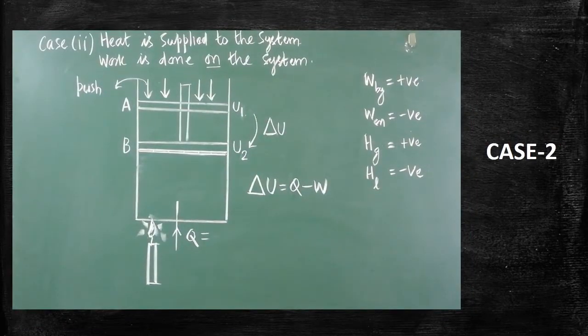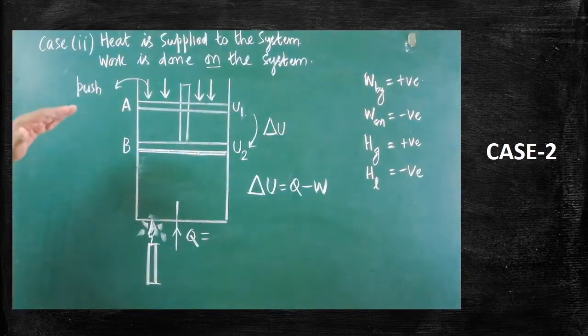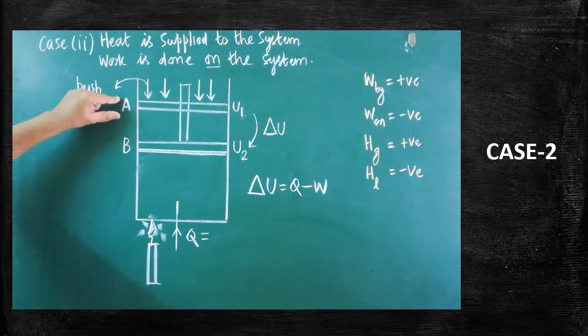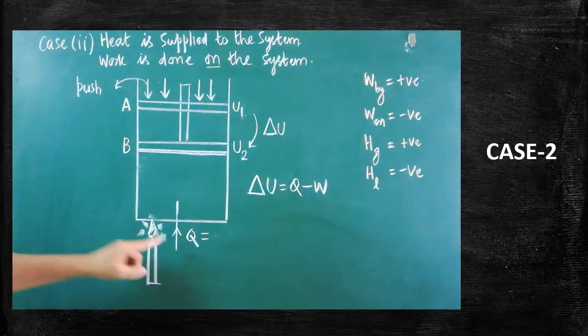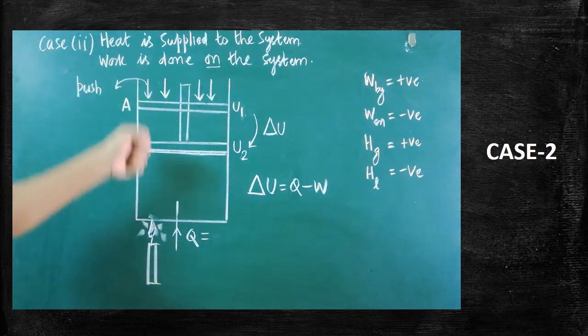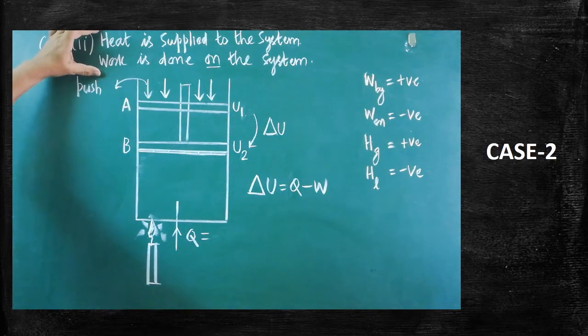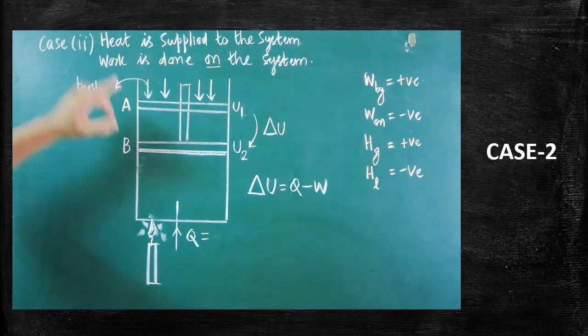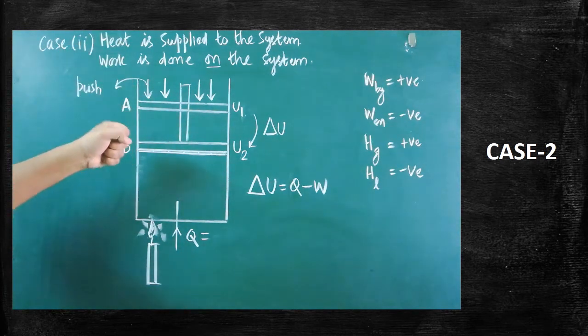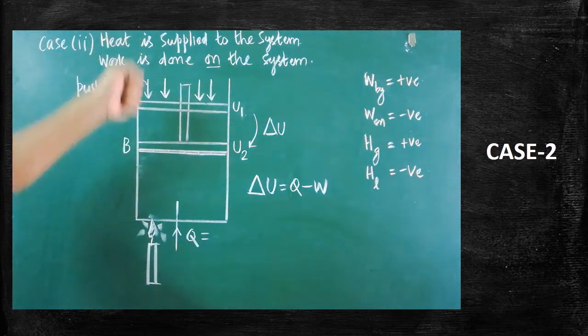Now we are going to learn the second case. In this case, the piston position is at A. Are you clear? Two things are happening. You are supplying the heat, and in the meantime, you are pushing the piston towards the downward direction. That's why I have written the title. Heat is supplied to the system, and in the meantime, work is done on the system because you are pushing the piston towards the downward direction.